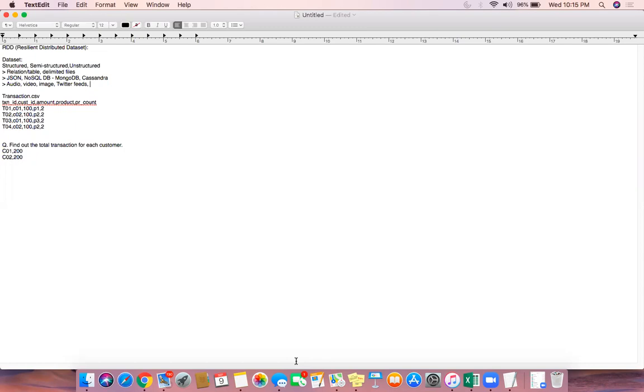So last session, what you saw, we just executed a word count example. That is an example of unstructured data. Unstructured data means the records do not have any proper structure associated with them, isn't it? So each and every data point doesn't have a fixed structure. Every record varies from the others.